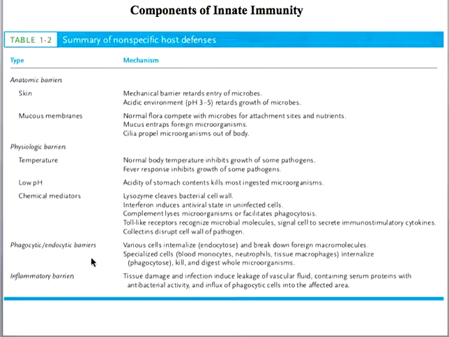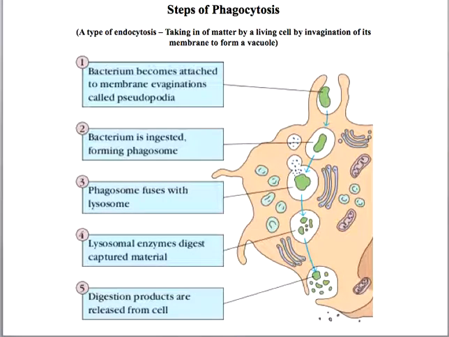Next, the inflammation, that is also part of the innate immune system. Inflammation also eliminates many pathogens. Now let's discuss a little bit of the details of phagocytosis. So what are the steps of phagocytosis?